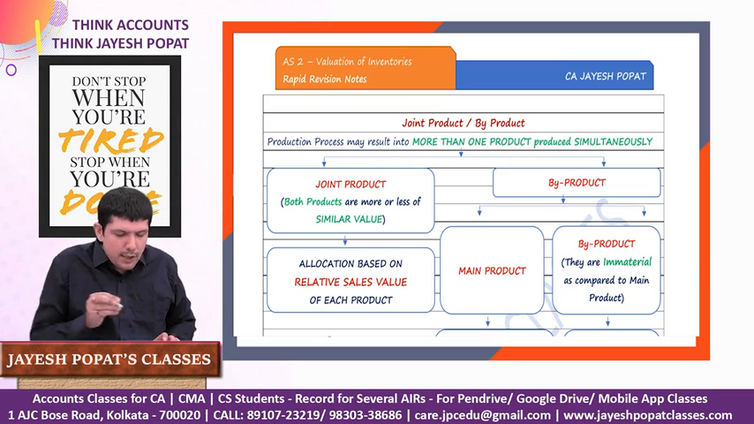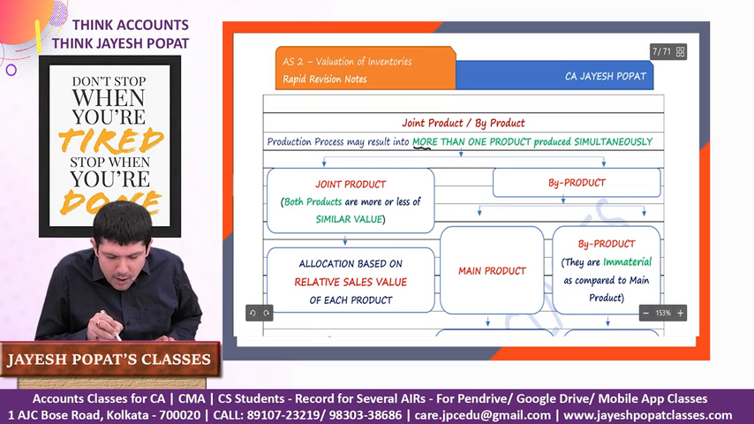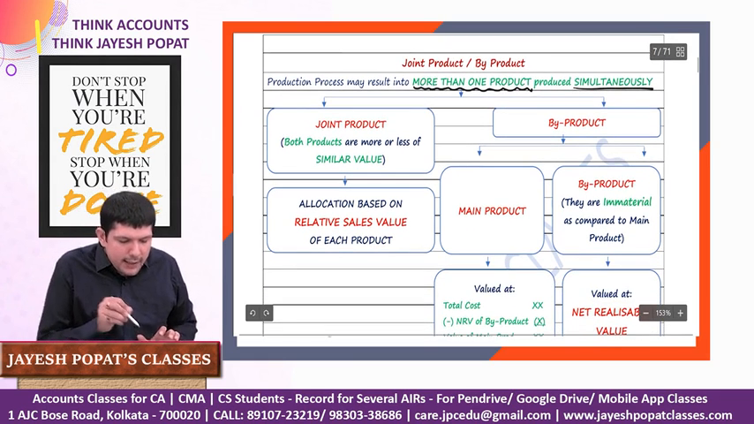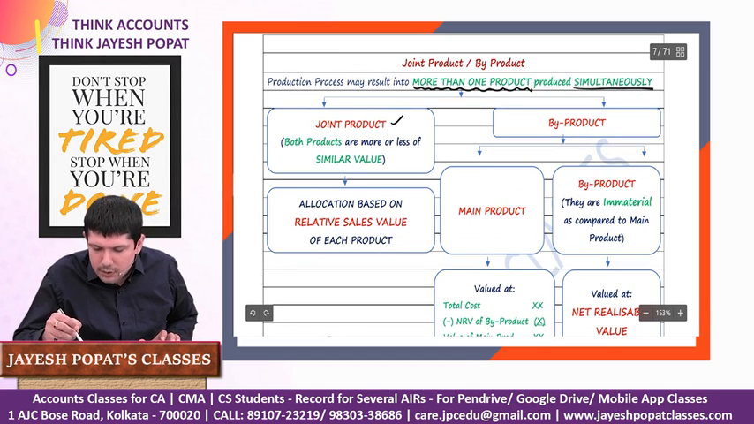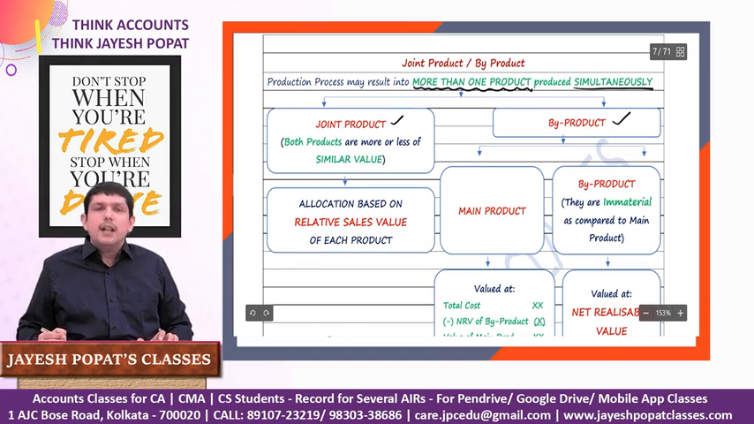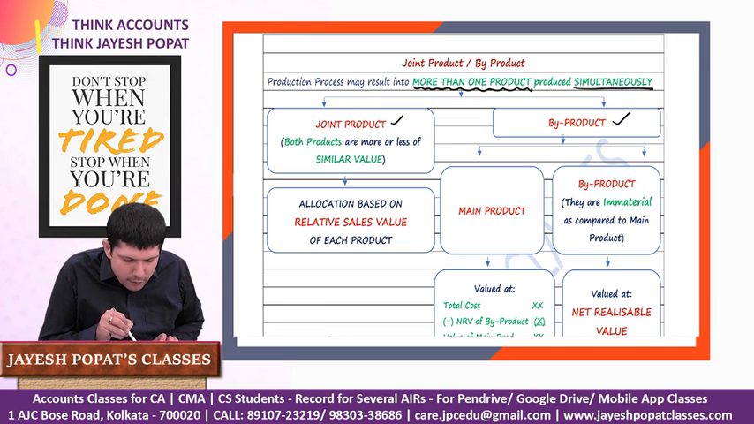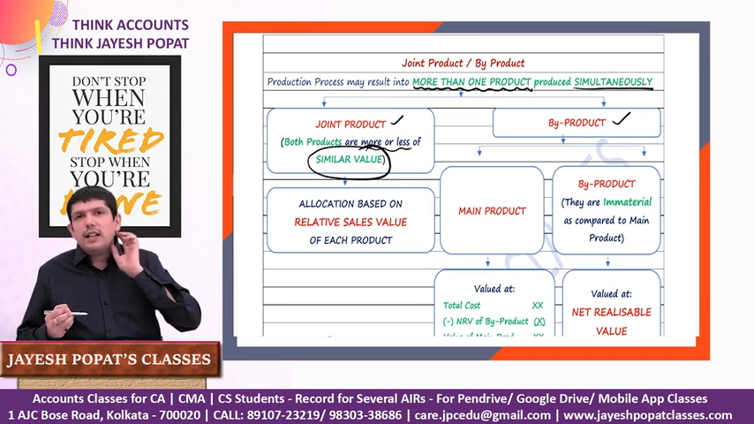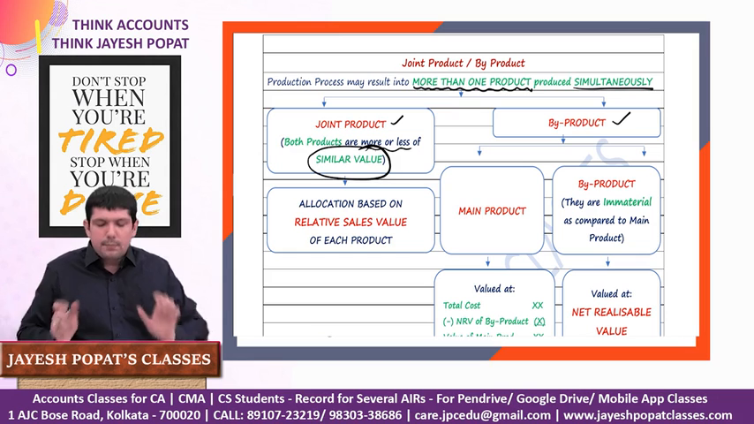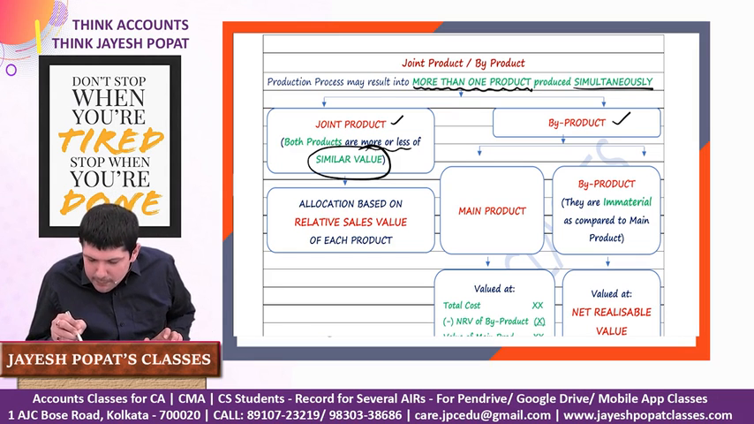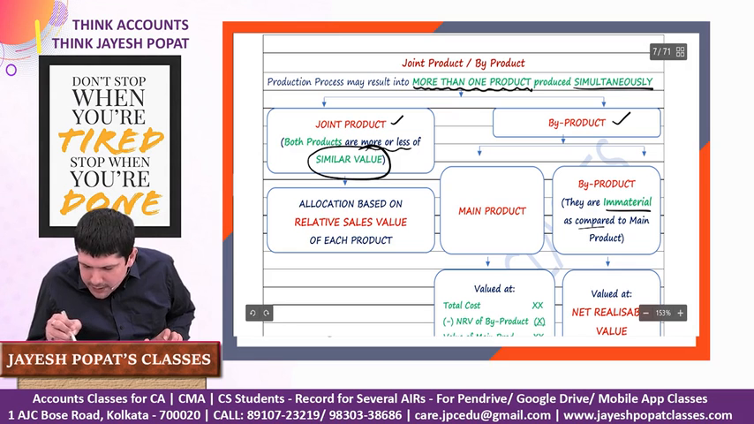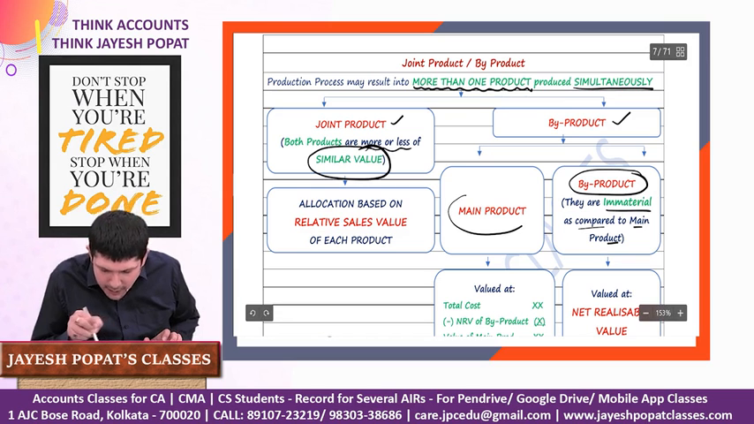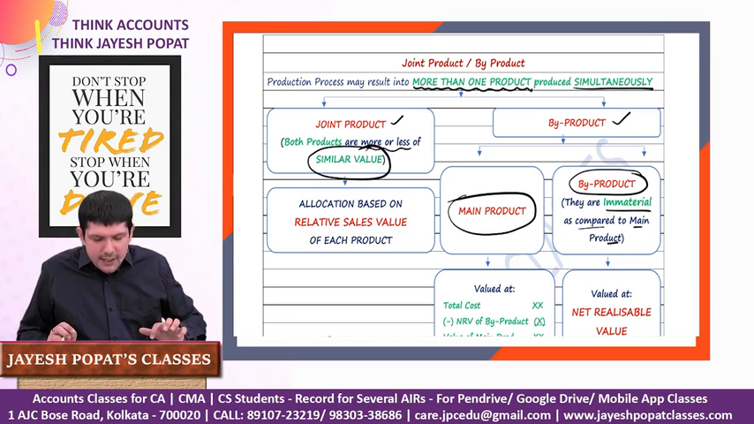So in a joint product and byproduct production process, more than one product may be produced simultaneously. These products can either be treated as joint products, or there could be a scenario of a main product and a byproduct. Both products are of more or less similar value, right? When both products are of more or less similar value, we will say that these products are joint products. But if the byproduct is immaterial as compared to the main product, the product which is immaterial will be treated as a byproduct and the other product which has a significant value will be treated as the main product.